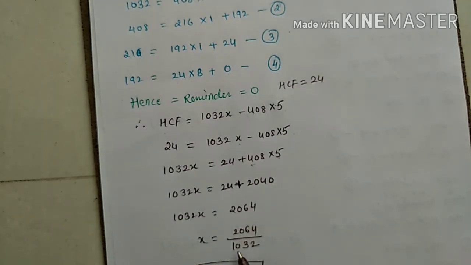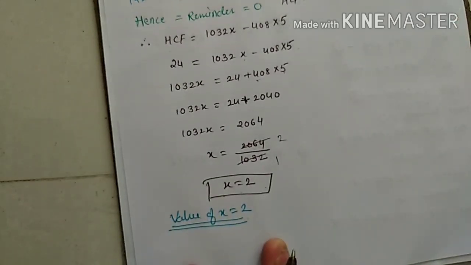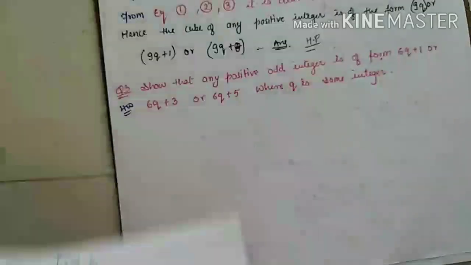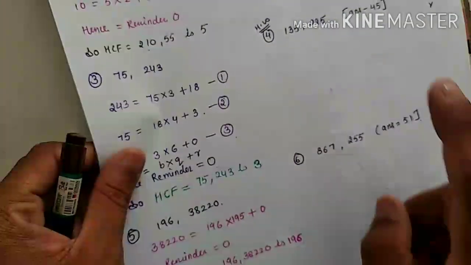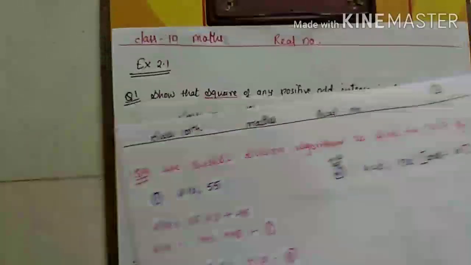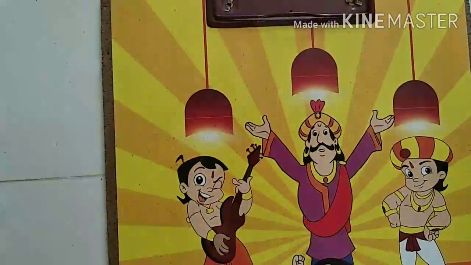x equals 2064 by 1032 as a division. By dividing, it goes 2 times. So x equals 2. So the value of x you are getting is 2. So that was the last question of this exercise. Whatever questions I have given as homework, I want the answers. Try to solve the questions, and one exercise of this chapter is completed. Try and solve. Thank you.